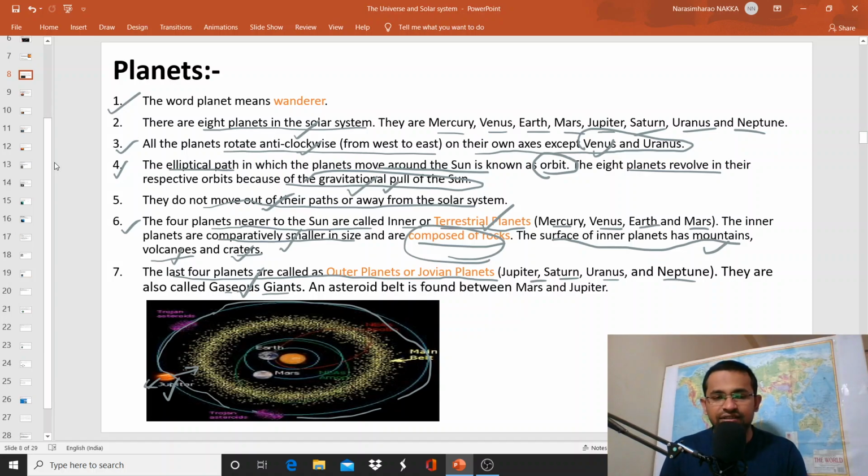And an asteroid belt is found between Mars and Jupiter. That means this is the asteroid belt. This asteroid belt separates the inner planets from the outer planets. I think you can see the asteroid belt in this picture. So this is the boundary line between inner planets and outer planets.